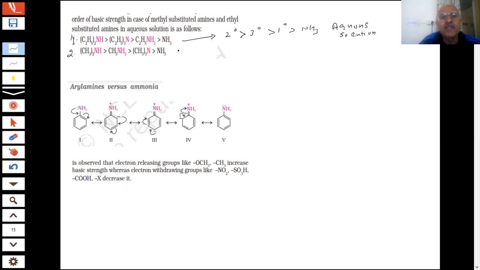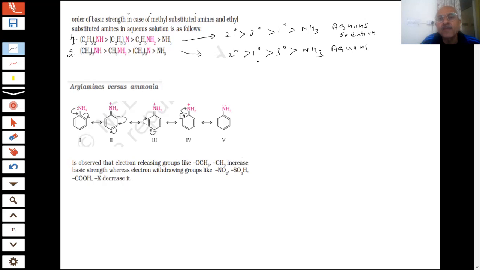And for methylamines, we told you very clearly this order we should learn. 2 degree always comes first, but here 1 degree, then 3 degree, then ammonia. So the only difference between the two is this. If I remember the methylamine order, 2, 1, 3, then just reverse this order for ethyl. 2 degree will always remain the highest preference, the most basic. Then 3, 1 for ethyl, and 1, 3 for methyl.